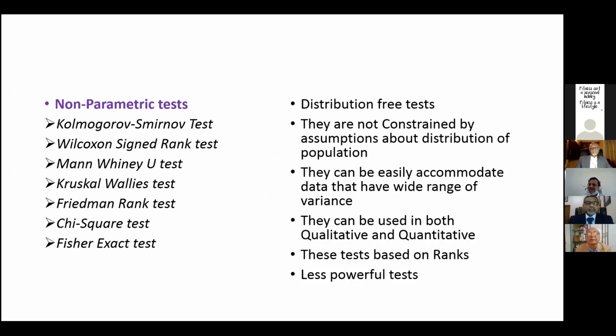TNF alpha is metric data. We have to use a parametric test, but the standard deviation is very high. What to do at that time? It is not following the normal distribution, so we have to stabilize the variability. That means you have to standardize the standard deviation first. There are methods for standardizing the data: by square root transformation or logarithm transformation, you change the distribution and stabilize the standard deviation. After that, you apply the parametric test. That's the way we do that.